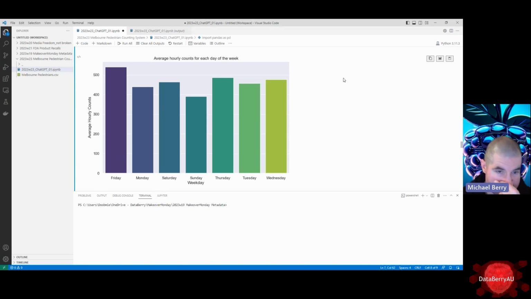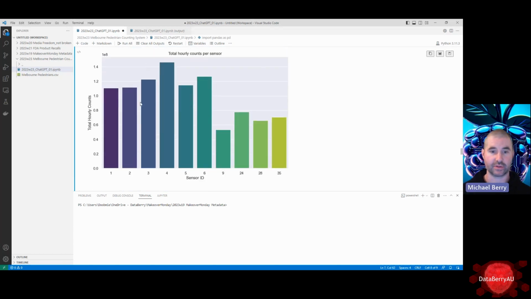Average hourly counts for each day of the week. So we've got Friday being the biggest overall. And then Monday, Saturday, Sunday, Thursday, I'm not sure about this ordering. Friday, Monday, need some sorting there.